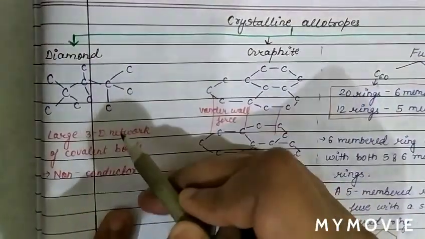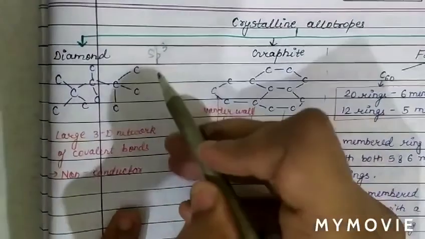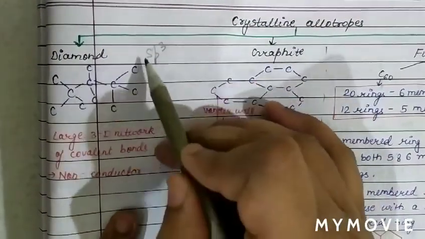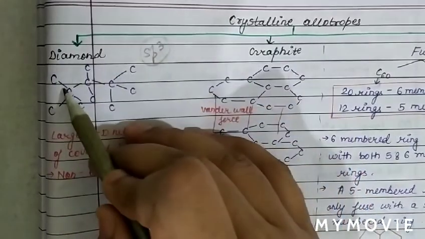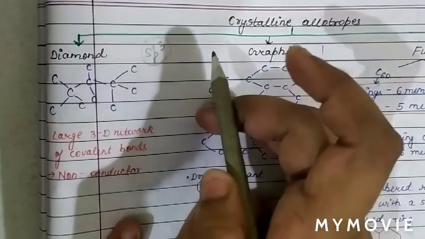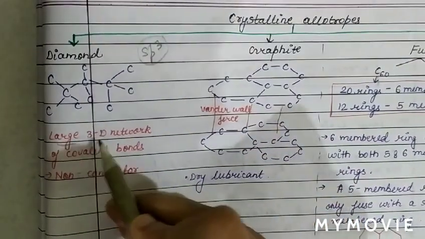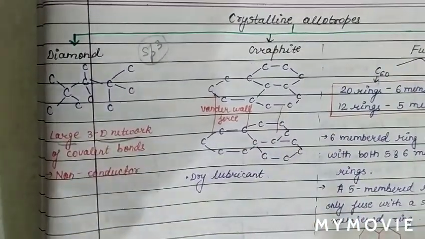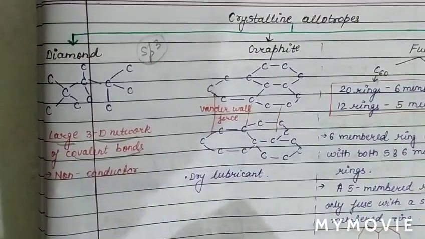The hybridization of carbon in diamond is sp3. Each carbon atom has sp3 hybridization, and when carbons are joined together, they form a large 3-dimensional network of covalent bonds.